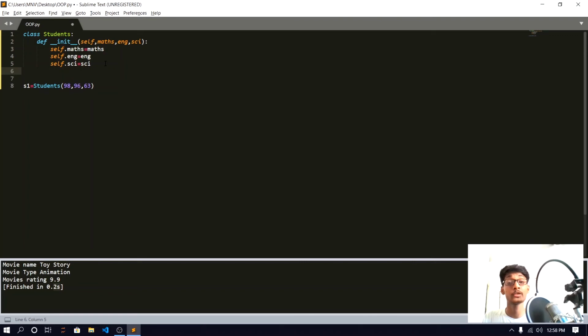Let's create another method. That method will show us the percentage of the student. So def percentage, the first parameter will be self, our address parameter, and we are going to create a return.